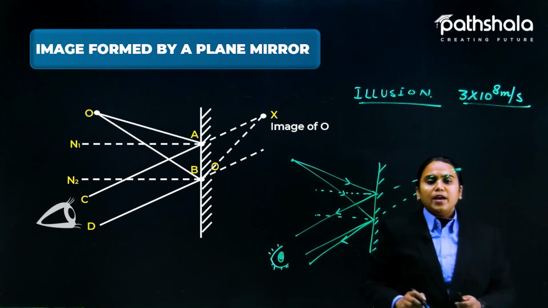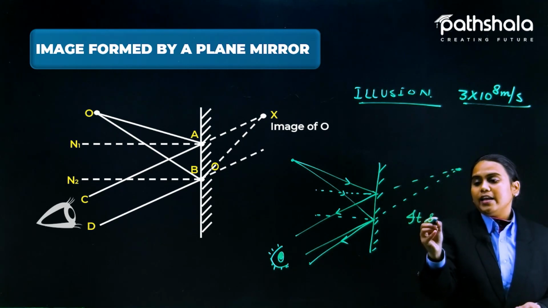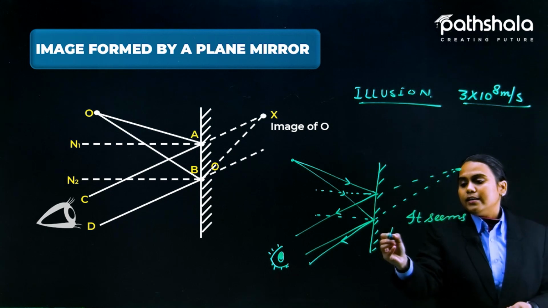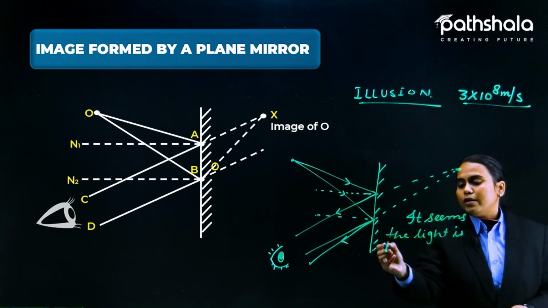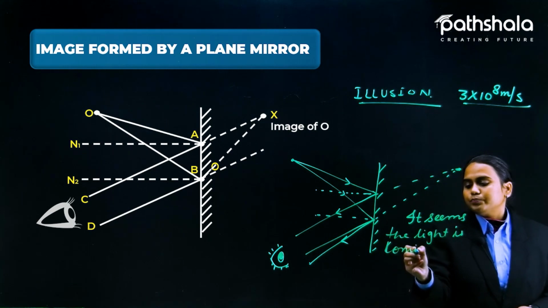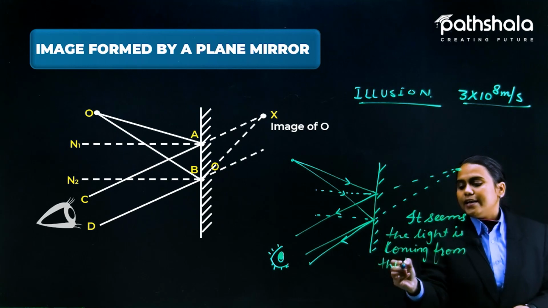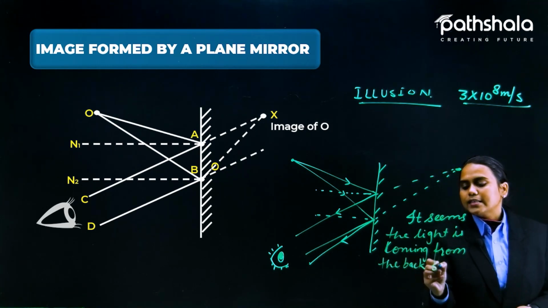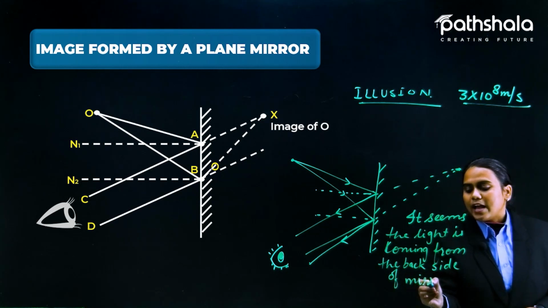That is why it seems like the light is coming from the back side of the mirror.